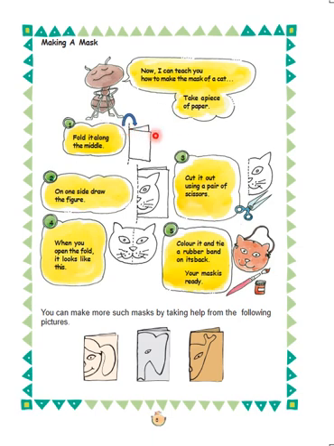Take a piece of paper, fold it along the middle. On one side, draw the figure. Cut it out using a pair of scissors. Now, the fourth step is to open the fold and make the eyes and nose, etc. Now, step number 5 is to color it and tie a rubber band on its back. Your mask is ready. You can make more such masks by taking help from the following pictures.